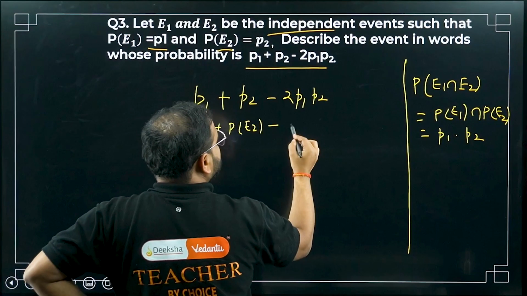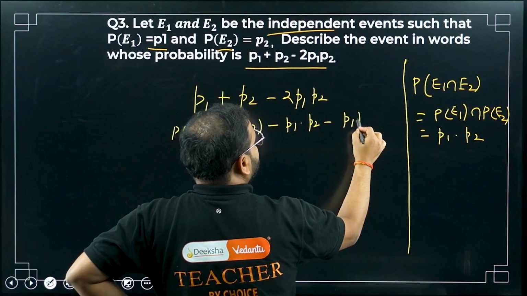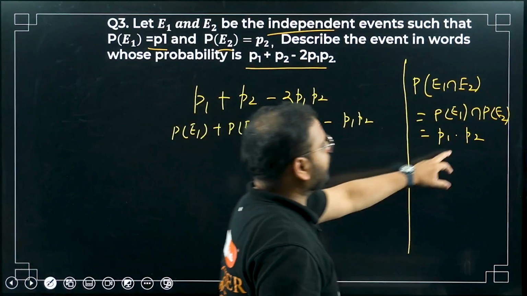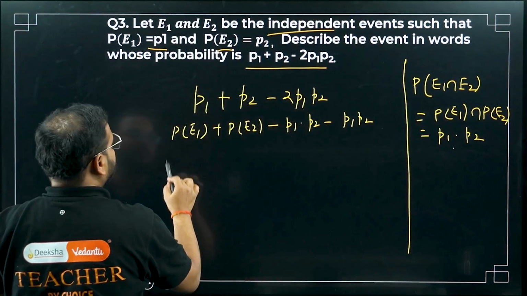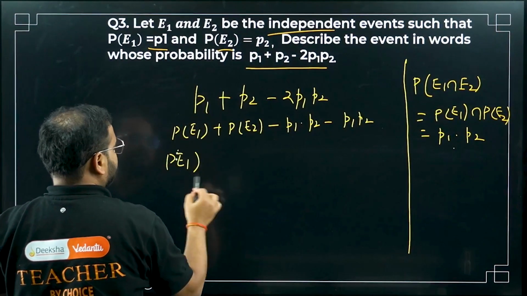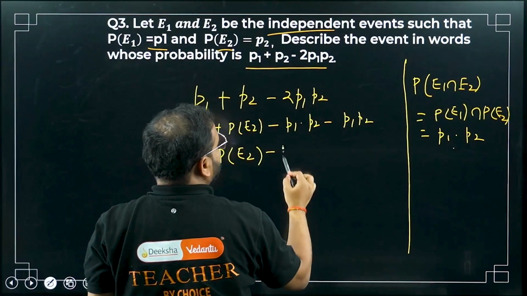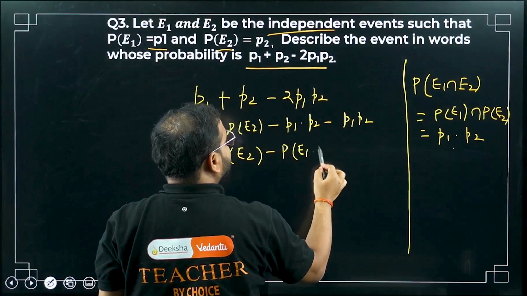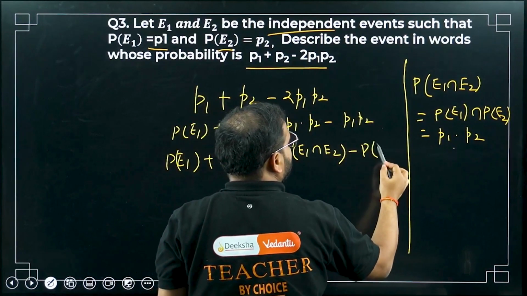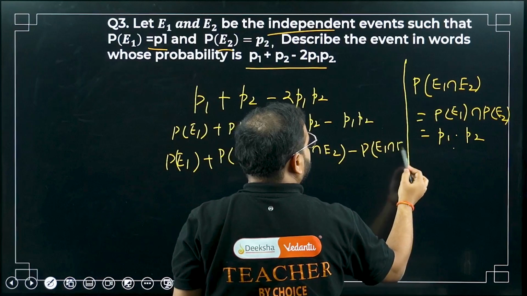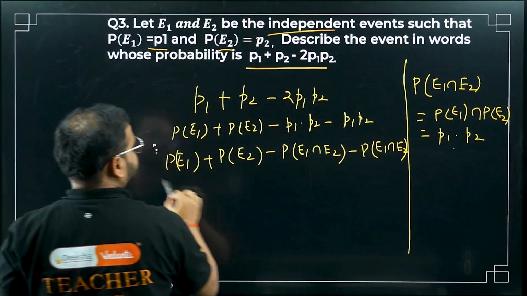I can separate this: P1 into P2 minus P1 into P2. What do I have for P1 into P2? P of E1 intersection with E2. So write that here: probability of event E1, probability of event E2, minus probability of E1 intersection E2. Again, same thing. Now please compare over here.